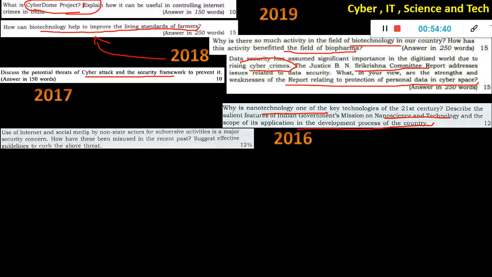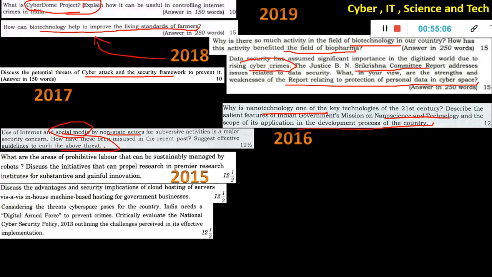Use of internet and social media by non-state actors for subversive activities is a major security concern. How has these been misused in the recent past? Suggest effective guidelines to curb the above threat. Okay, so social media, it can be even an essay question, like social media is both a blessing as well as a curse. Okay, so you have to study in that angle, so that when they ask to criticize, you can criticize. When they ask to appreciate, you can appreciate. Okay, so social media is the next important topic.